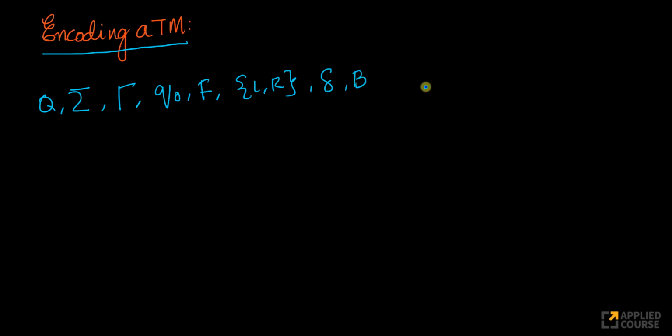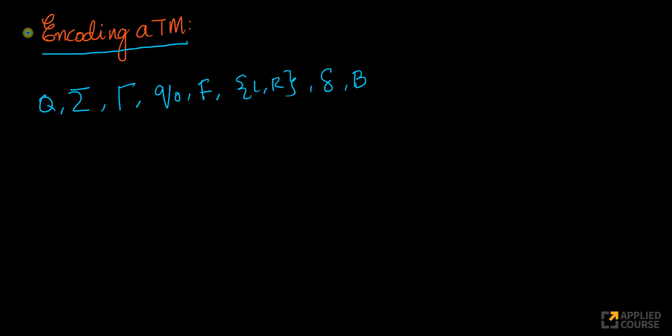What is a Turing machine? Think about it. In the case of a Turing machine, I have an alphabet of input symbols, a bunch of states, my tape symbols, my initial state, and a set of final states. I have right and left directions, and I have a transition function. Broadly speaking, these are what constitute my Turing machine. And of course, there is a special symbol called a blank symbol.